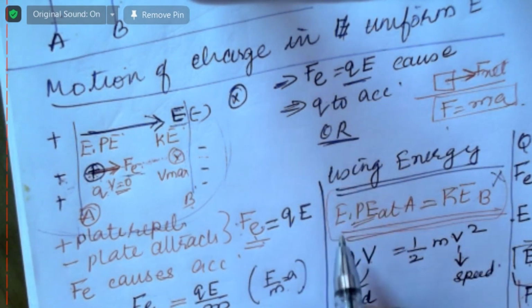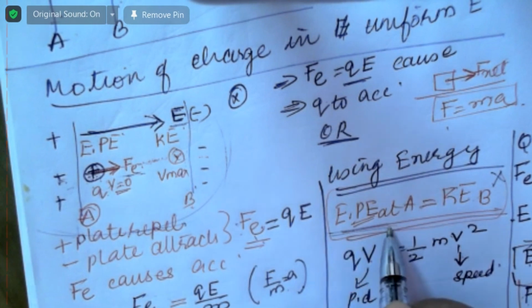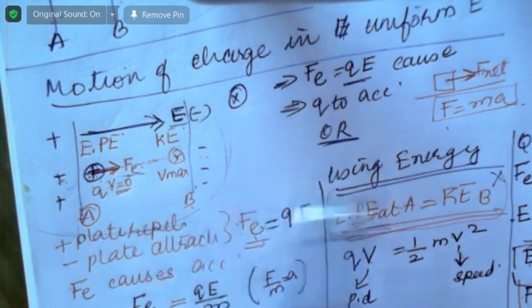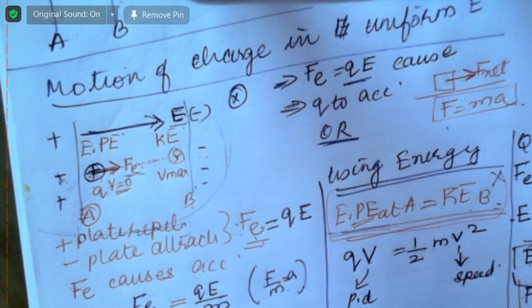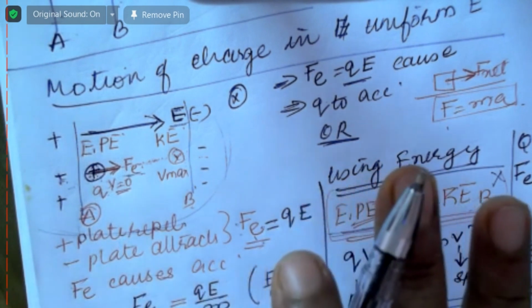Therefore, the electrical potential energy is equal to kinetic energy. Okay, so this formula plus this formula, both are very, very important.